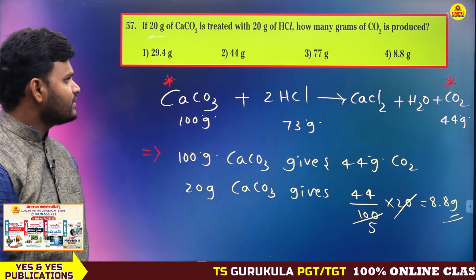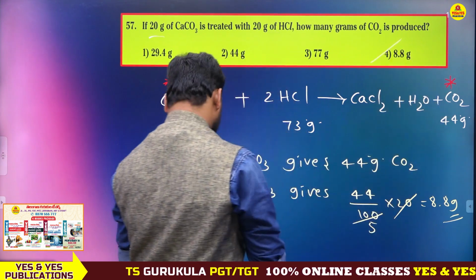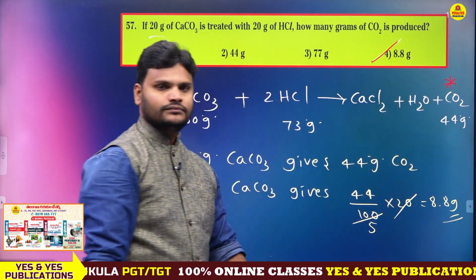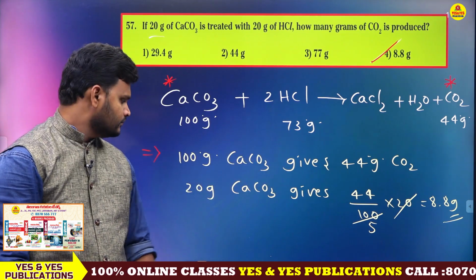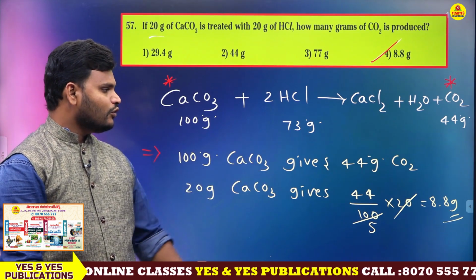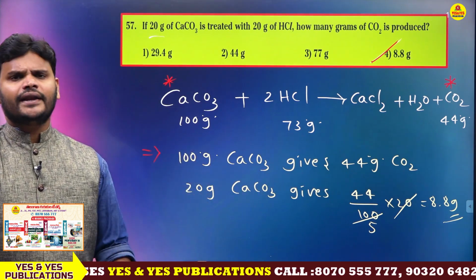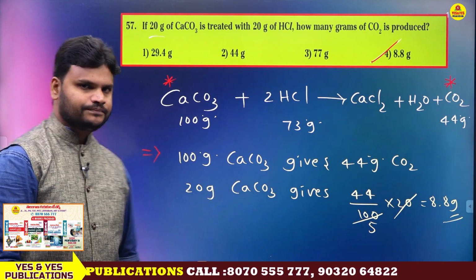So what is the answer here? Option 4 is the 100% correct answer. 100 gram CaCO3 gives 44 gram CO2, but 20 gram CaCO3 gives 8.8 gram. You need to find it like this. I hope my explanation is very clear. Let's move on to the next question.